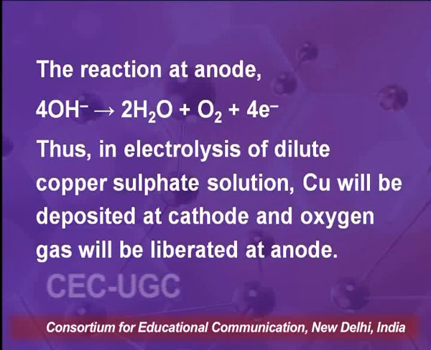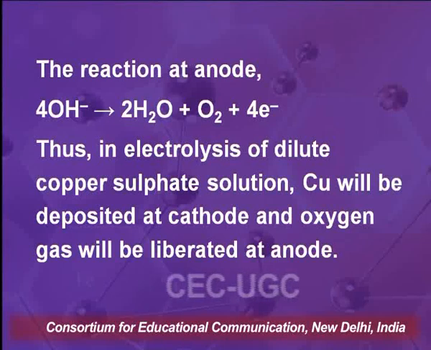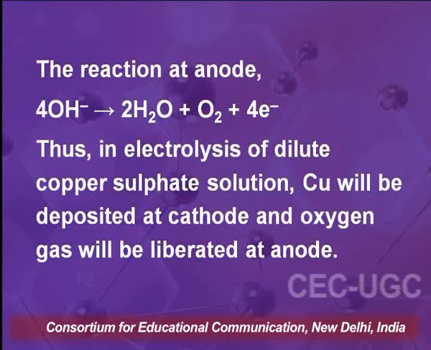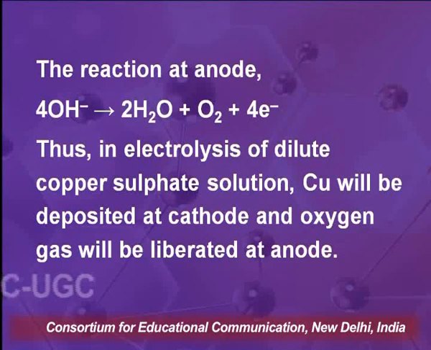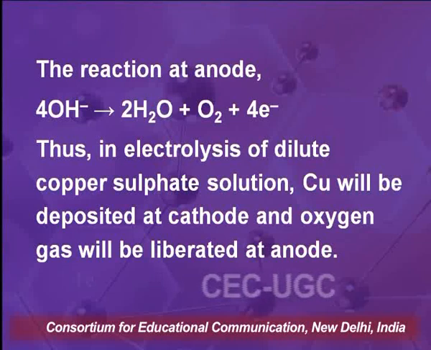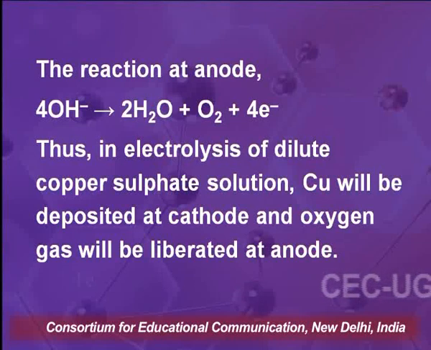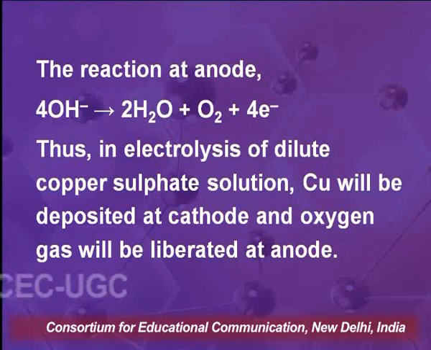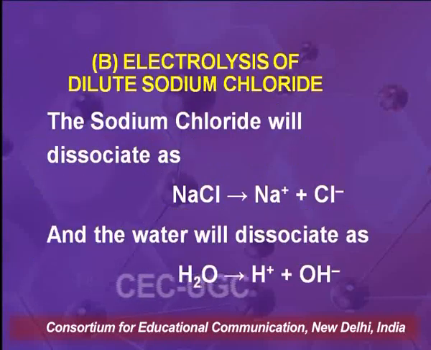According to the reaction, 4OH- gives 2H2O plus O2 plus 4 electrons. Thus, the final products of the electrolysis of dilute copper sulfate solution will be copper deposited at cathode and oxygen gas liberated at anode.